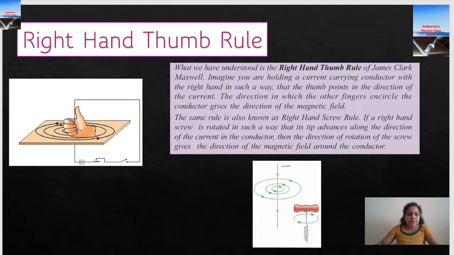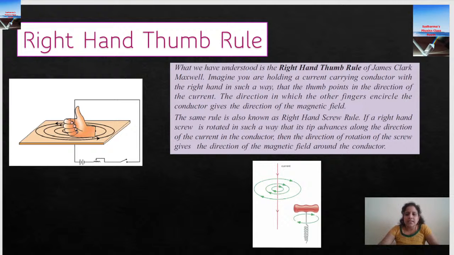So the properties of the magnetic field of a straight current carrying conductor are: they are concentric circles. Nearby the conductor, the magnetic field strength is more. When you move away from the conductor, the strength is less. How do you increase the strength of the magnetic field here? You can increase the current.